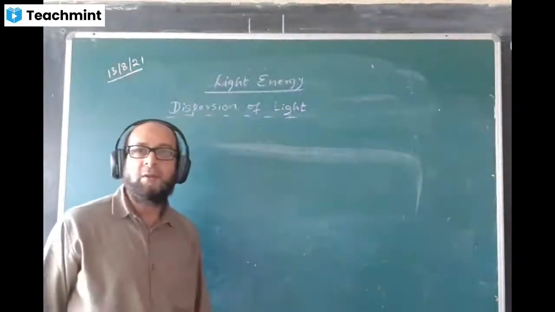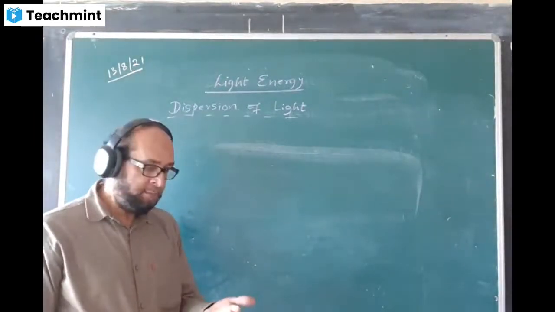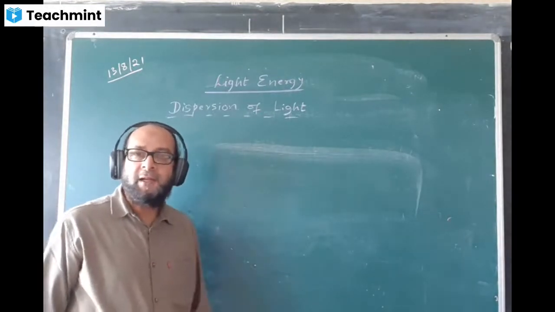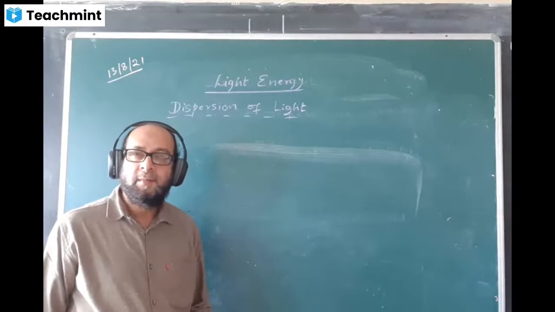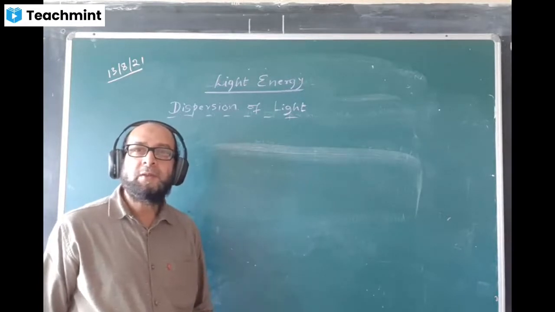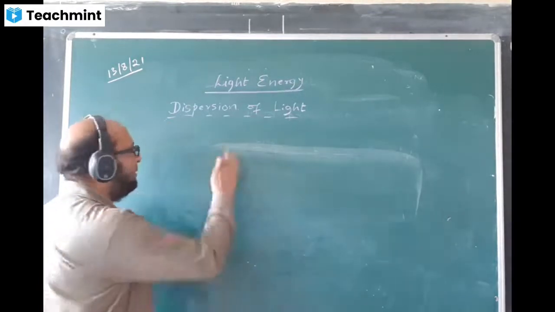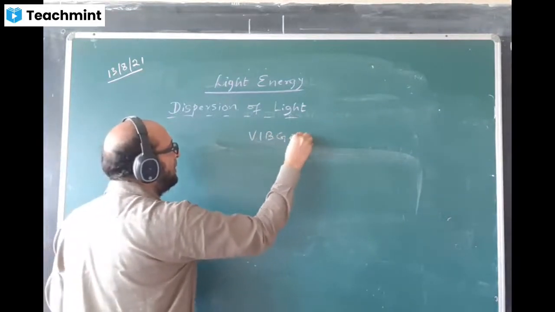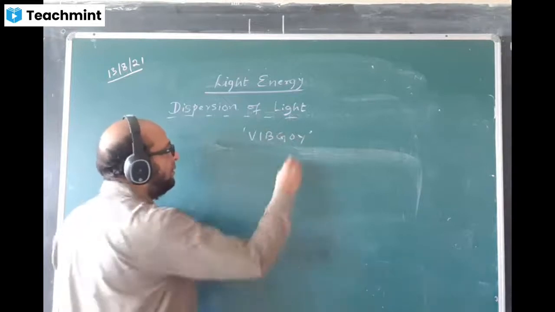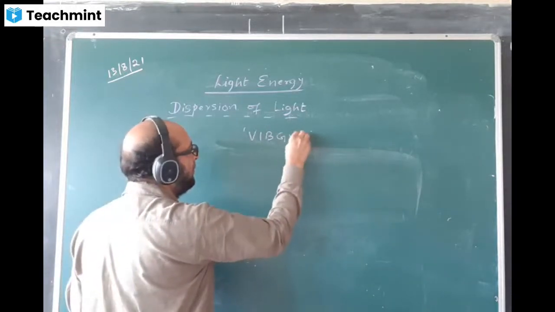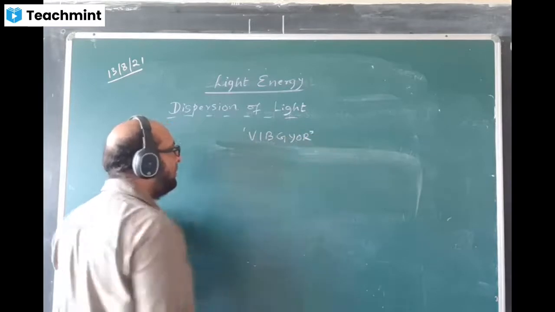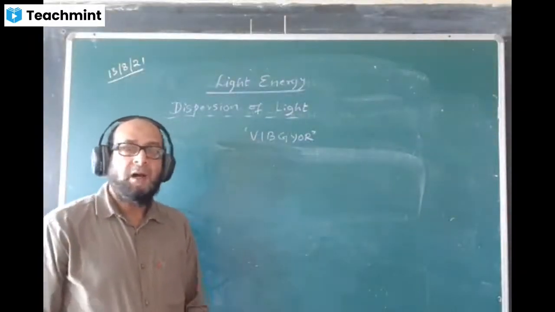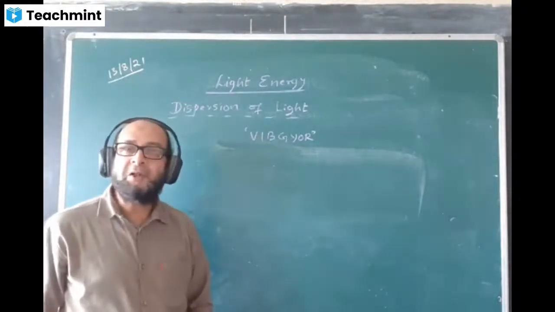Then you write the constituent colors of white light are Vibgyor. I think you all know that. Like this, Vibgyor. The constituent colors of white light are Vibgyor. I'm writing it in short.